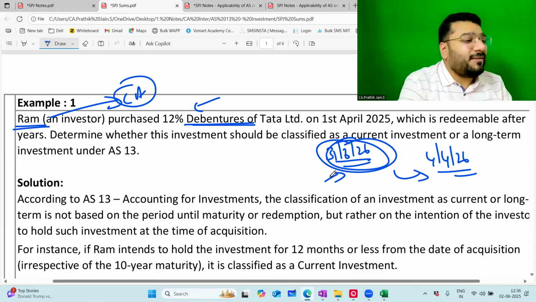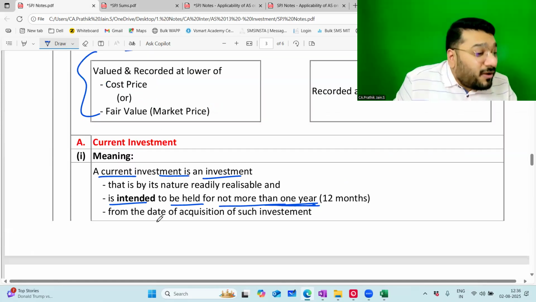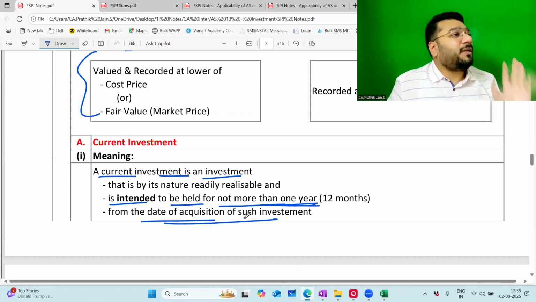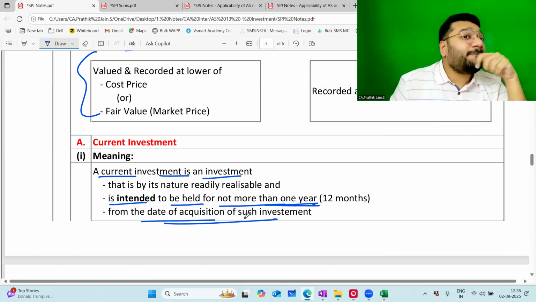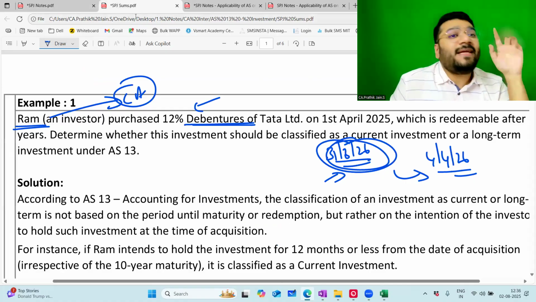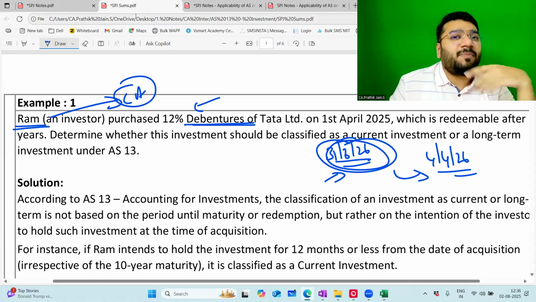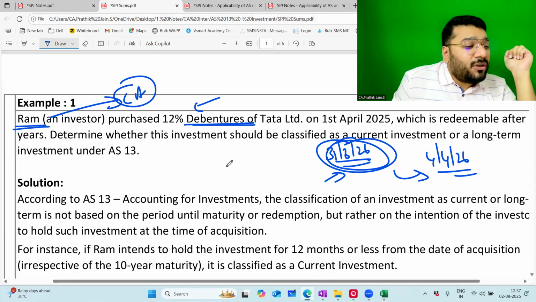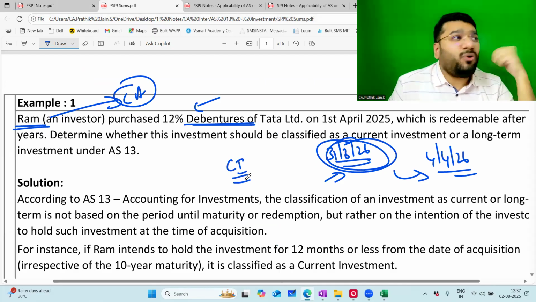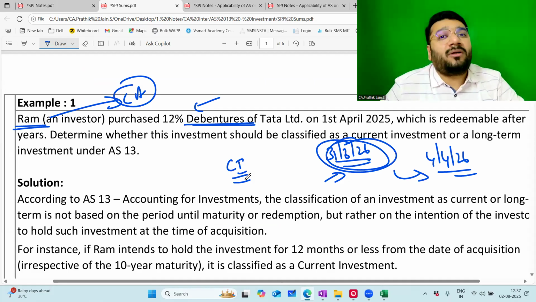So technically speaking, the right word should be what? Not held for more than 12 months from the date of acquisition or investment is not the right term. Because I do classification when? On the balance sheet date. So on the balance sheet date, I want to know what the intention is. If you say, no sir, I'm going to sell it in the next 2 months, 3 months, 6 months, then I will keep this as current investment. But if you say, no sir, I want to hold this for more than 12 months, then I'll classify this as long term.